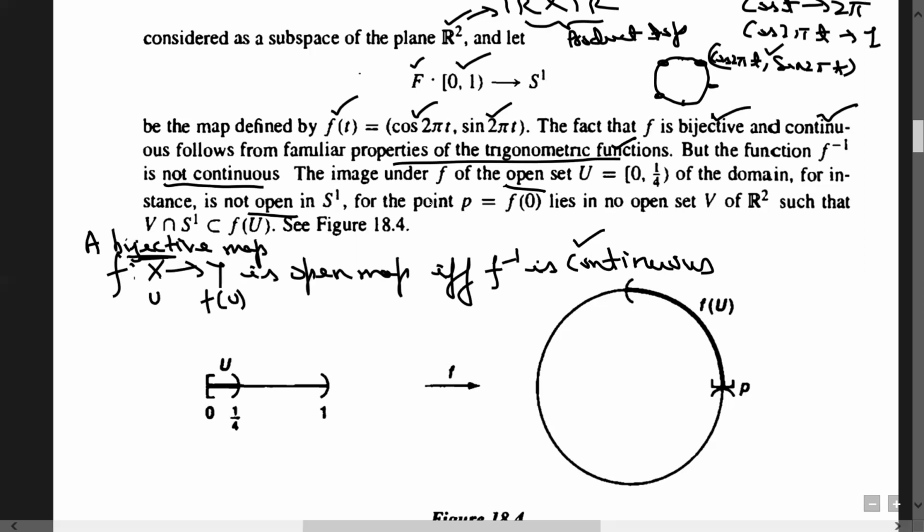So this is the reason why, in this book, to show that f inverse is not continuous, they have considered the image under f of this map. Look, 0 to 1/4, closed at 0 and open at 1/4. This one is clearly an open set here.